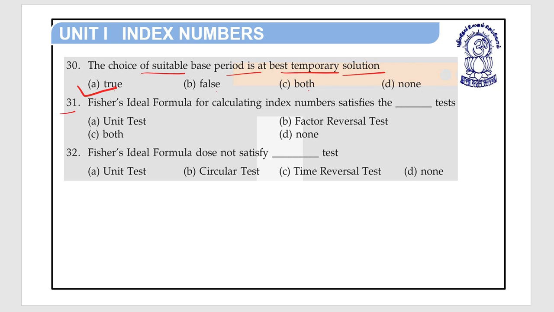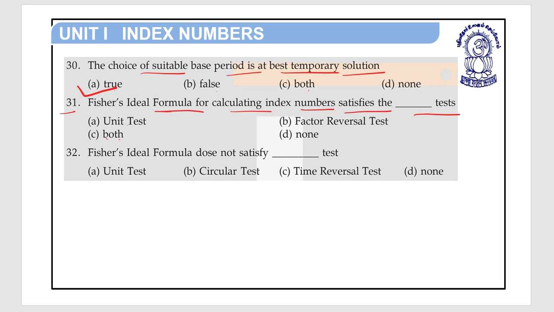Question number 31. Fisher's ideal formula for calculating index numbers satisfies the dash test. Option A unit test, option B factor reversal test, option C both, and option D none.